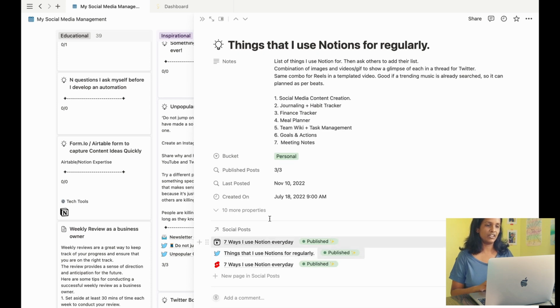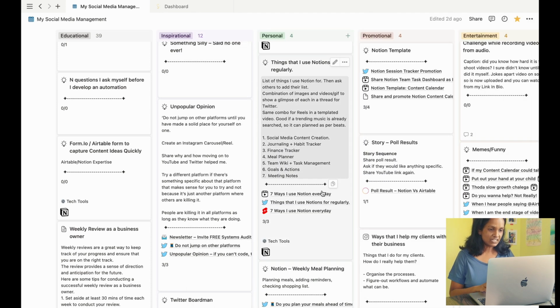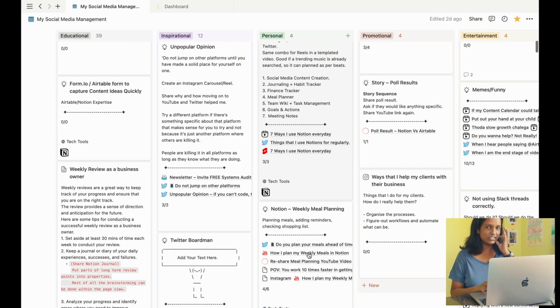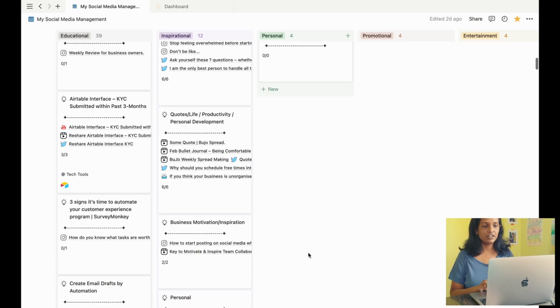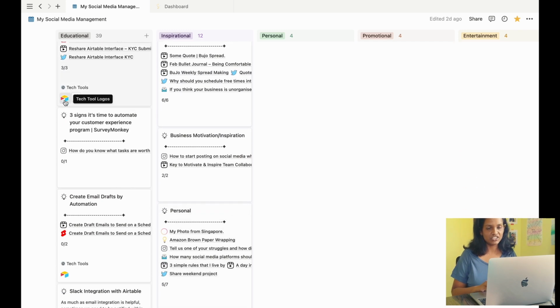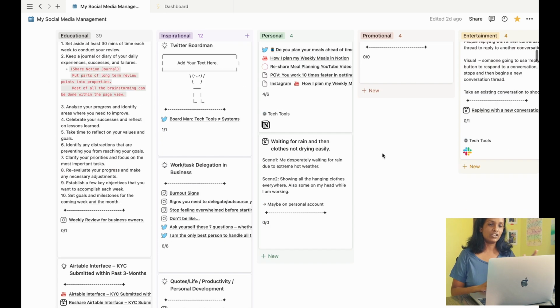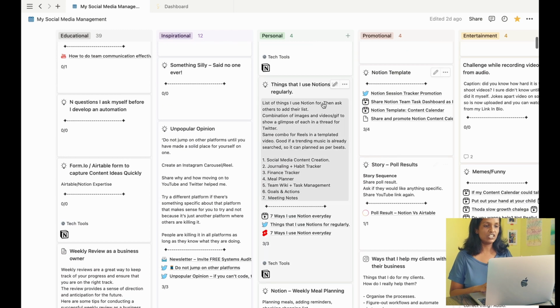It shows how many out of the total have reached the published status, which gets calculated automatically as the status of the underlying posts update. And lastly, since many of these topics can simply be related to one of the tools that I talk about generally, I created a table with tech tools as a relationship to the topic database, and I use the same info over these cards on the bottom. It's not meant for all, but it is specifically for me.